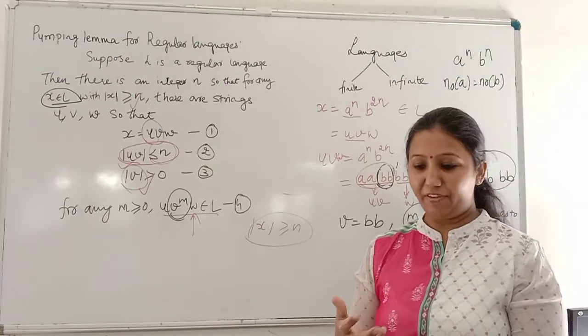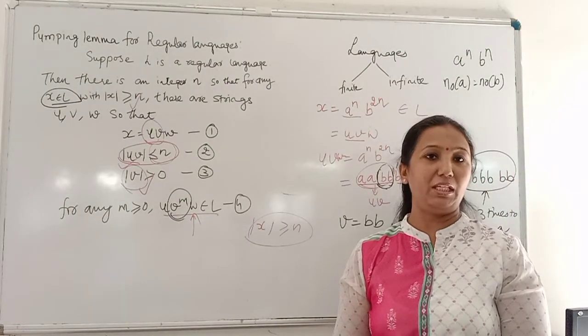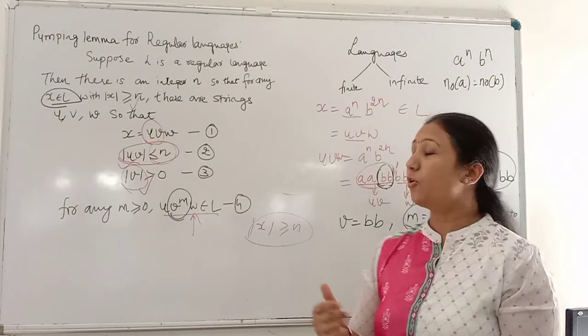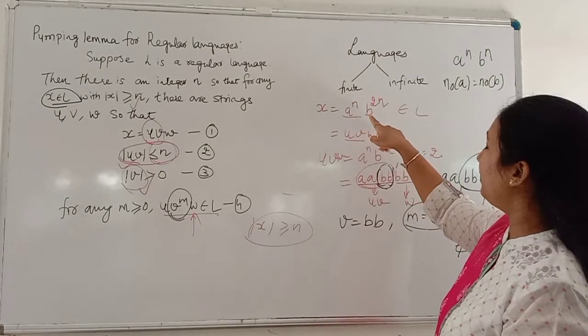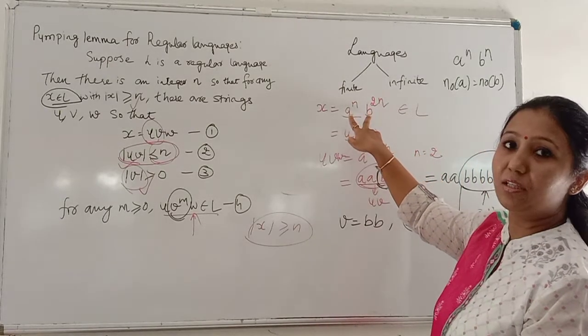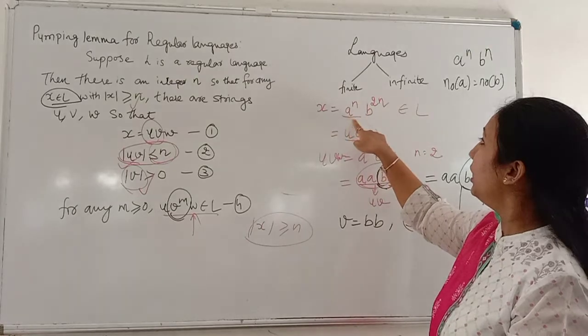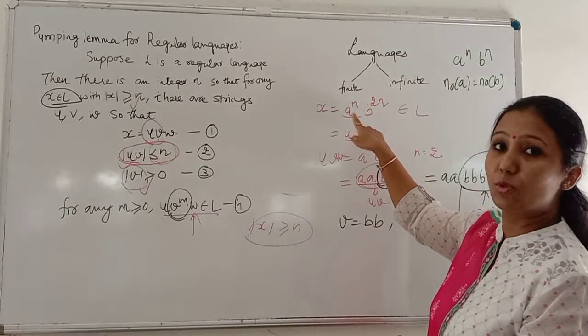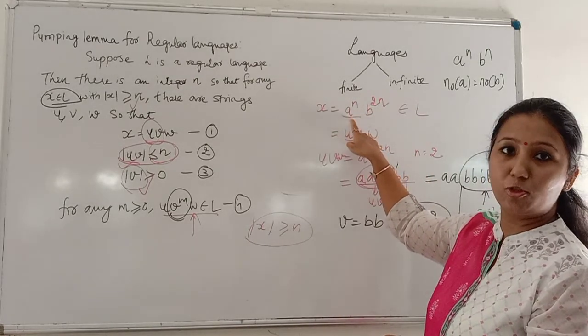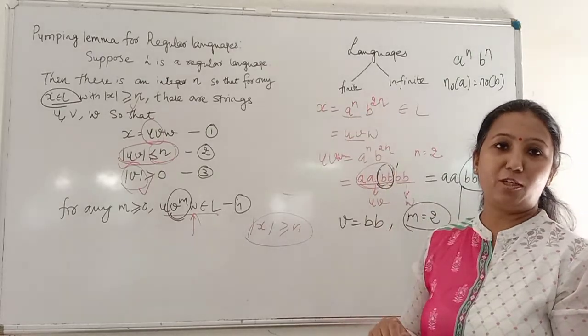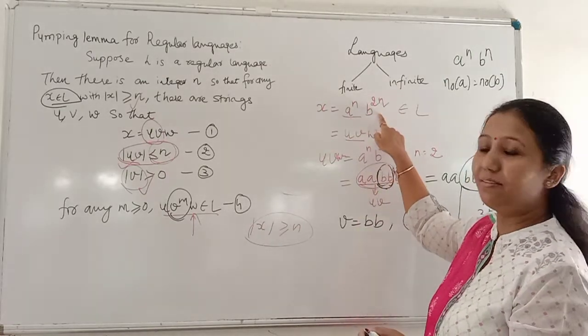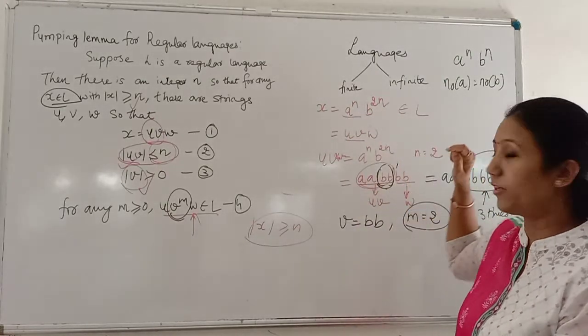We know that FA is not capable of comparing anything. FA has a finite memory. So over here, when there is a comparison between the occurrences of variables, where the occurrence of B is twice the occurrence of A, that cannot be checked by a finite automata. So by looking at this, we can say that the language is not regular.